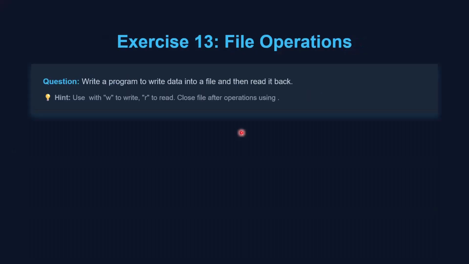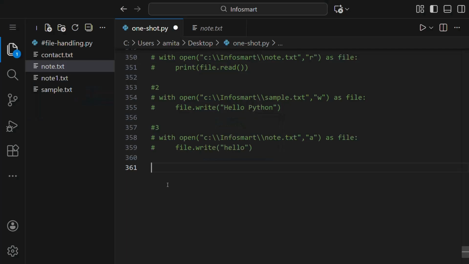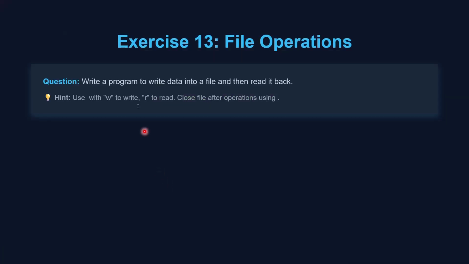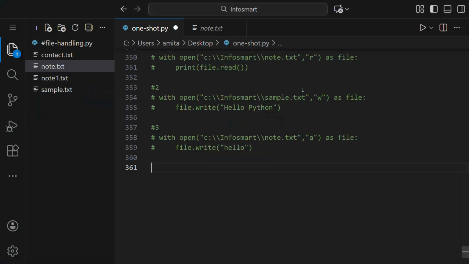Now let us see a question. The question is to write a program to write data into a file and then read it back.